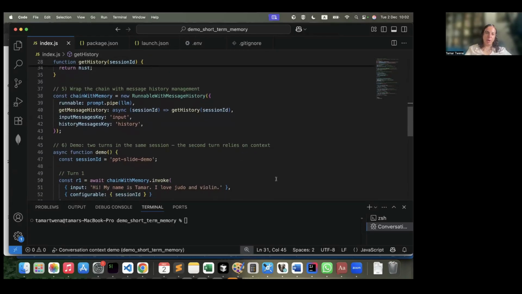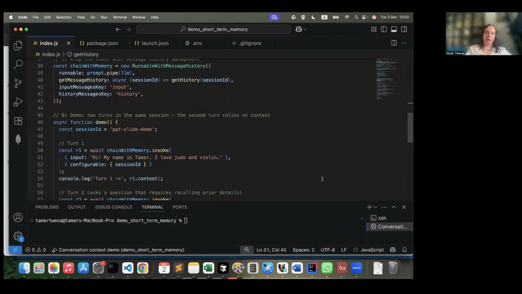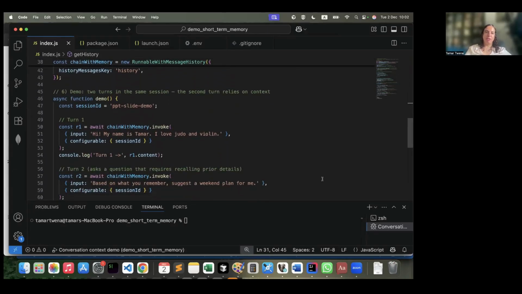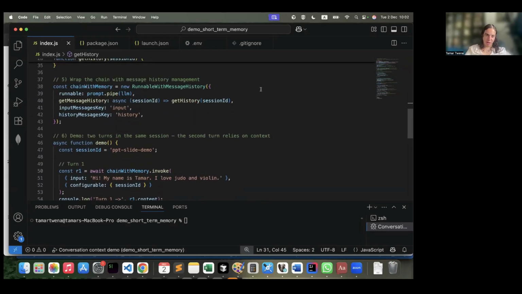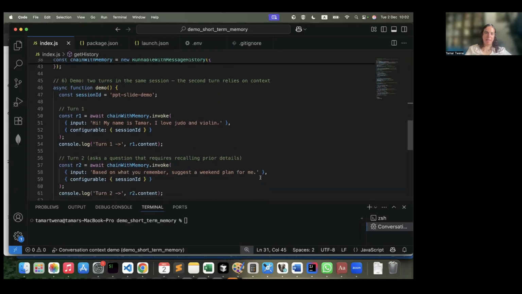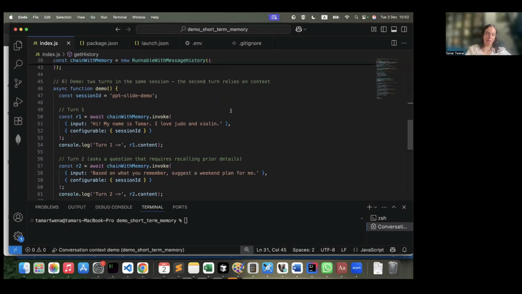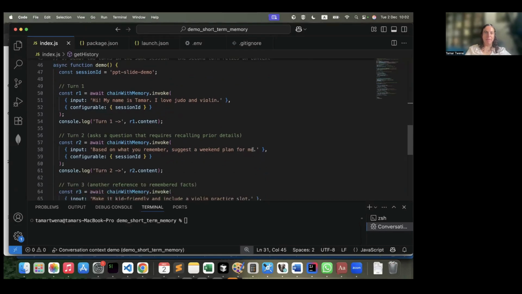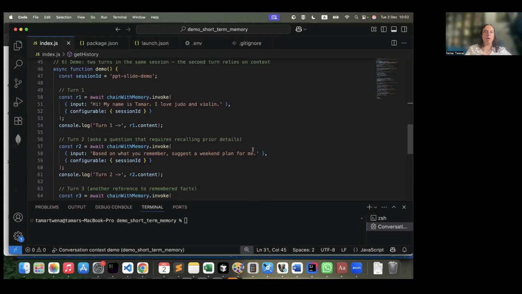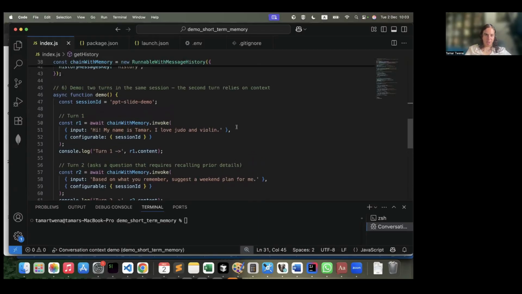Let's move forward. Here, let's look at the function of the demo after all of this setup that we did. Here we're creating the chain, and then I will start to ask questions.